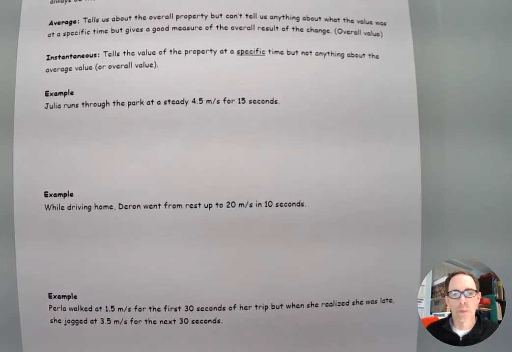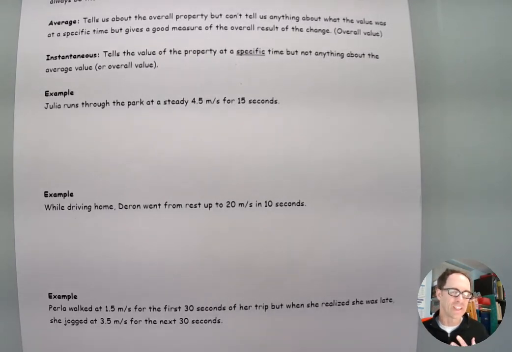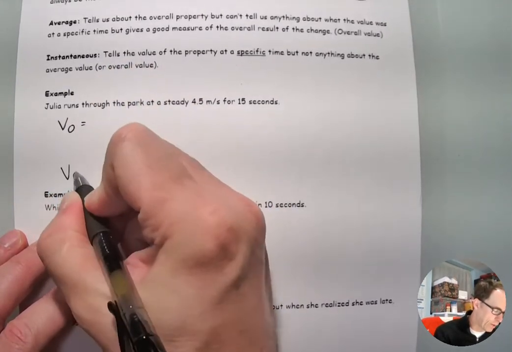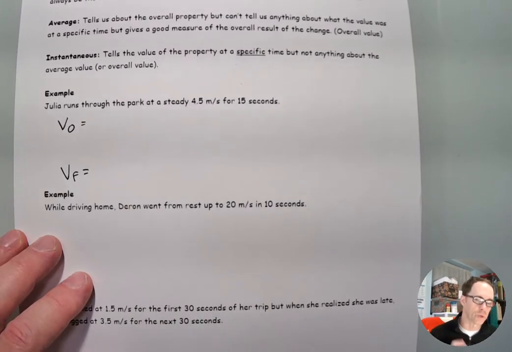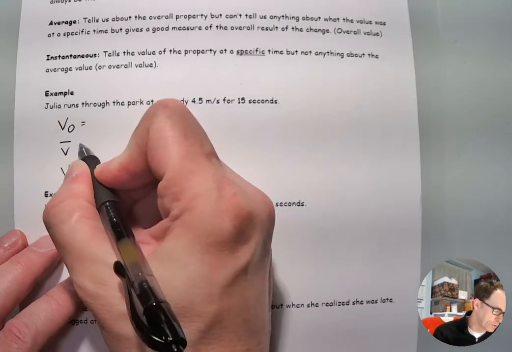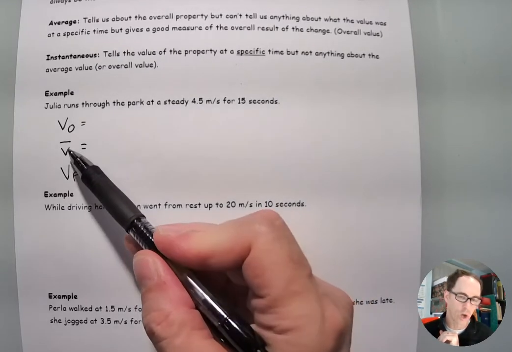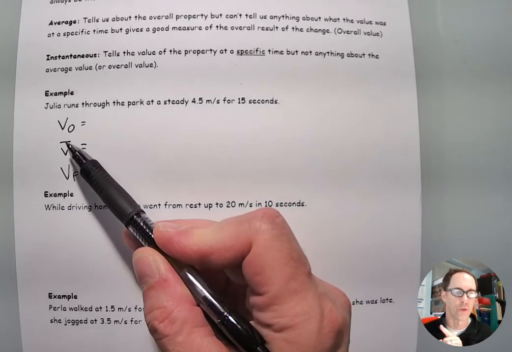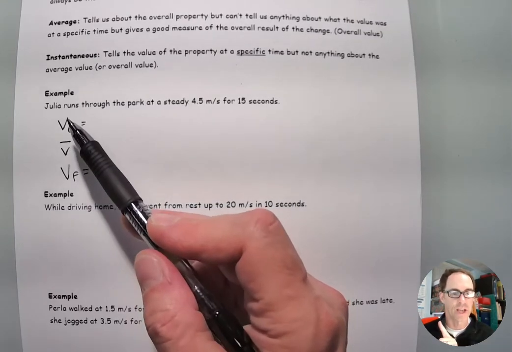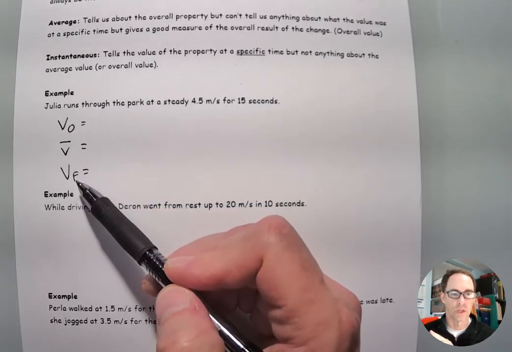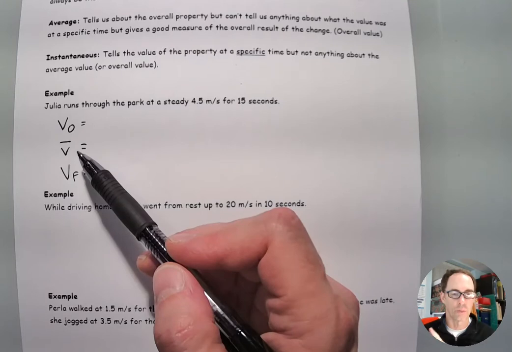Let's look at the first example. It says that Julia runs through the park at a steady 4.5 meters per second for 15 seconds. So we can think about our instantaneous speeds. Our instantaneous speeds would be our initial speed and our final speed. I left space in between those because between those, I would like to put in the average speed. The average speed is a V with a little bar, not an arrow, a little bar across the top. That little bar on top of any property means the average value of that. If you don't see that bar above it, it means it's asking for the instantaneous value. So the initial speed and the final speed are instantaneous values, but the one in the middle is going to be my average value.